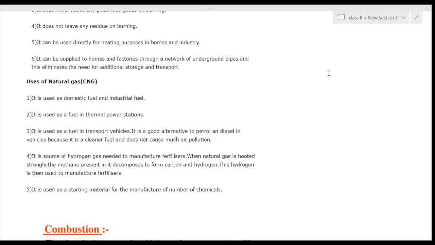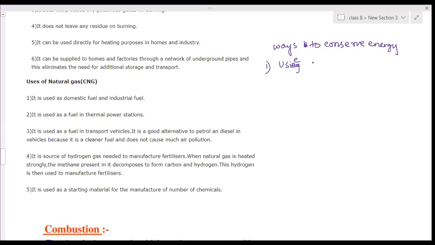So write down the few ways by which we can conserve fossil fuels. We can conserve energy. Ways to conserve energy. So first one, what is the first one? Using solar panels instead of petroleum. Solar energies. Okay.